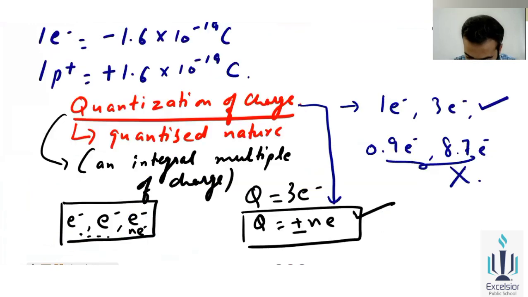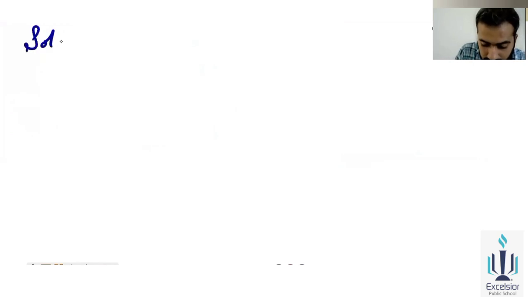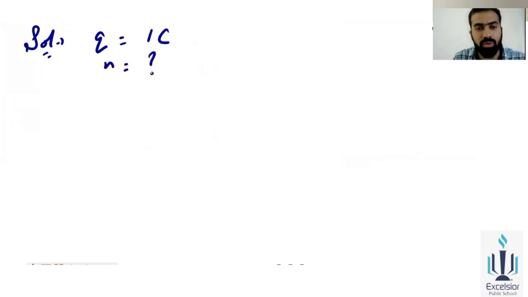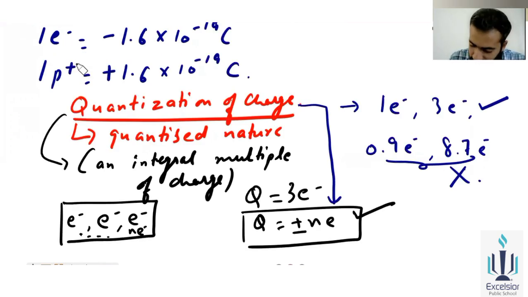Okay, so let's see. So here in this question, the charge is given, so Q is given, that is 1 coulomb. Okay, you will find N, that is the number of electrons. Okay, so how will you find? And as you know, what is the value of electron?